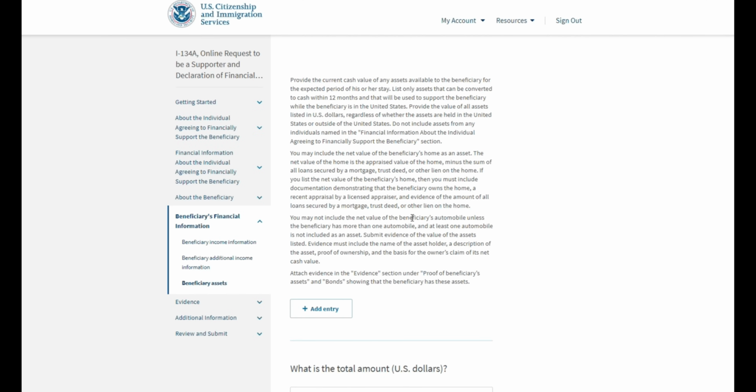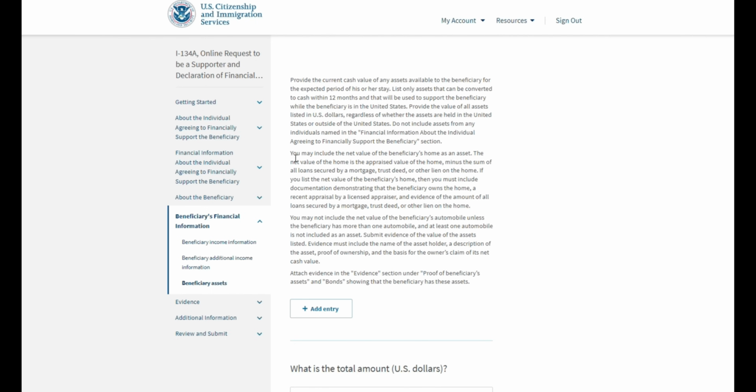And when it comes to beneficiaries' assets, again, please keep in mind that they should be easily able to be converted to cash within 12 months. So if the beneficiary has assets located in their home country and those assets may have been abandoned or not necessarily be able to be recovered, then it's probably not a good idea to list them.